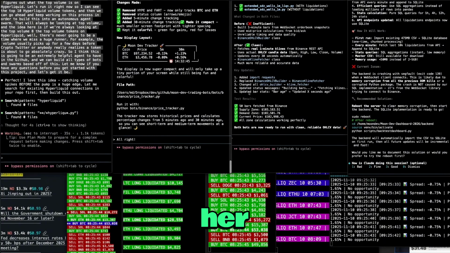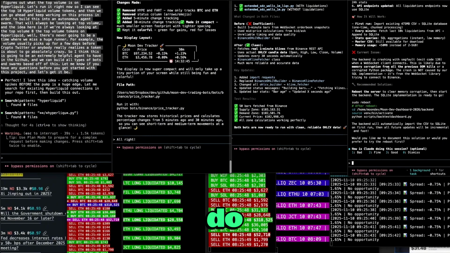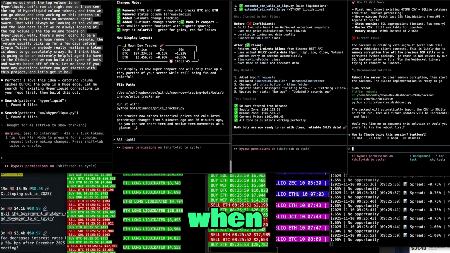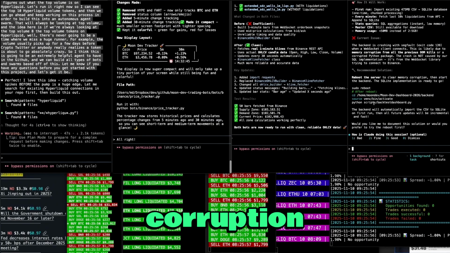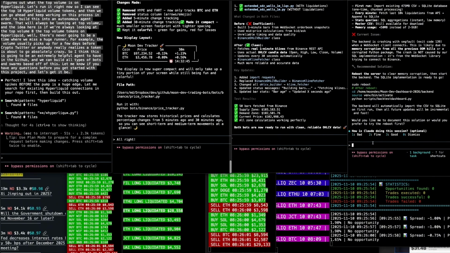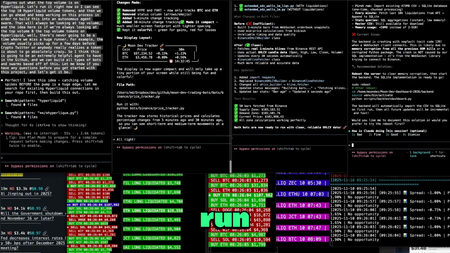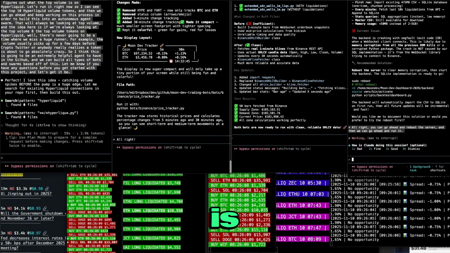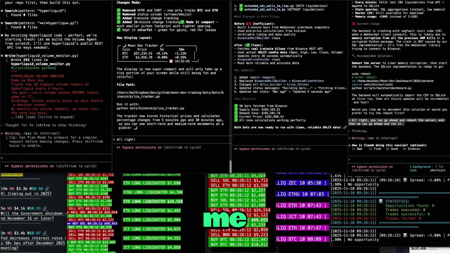While she's doing her thing, I'm gonna keep doing things over here. I got things I gotta do every single day. I'm locked in live. The backend is crashing when that happens. Recommended solution: reboot the server to clear memory corruption. All right, you can go ahead and reboot the server, and then we can go ahead and run it. So I've just got this server here that is hosting this website that has some data on here for me.